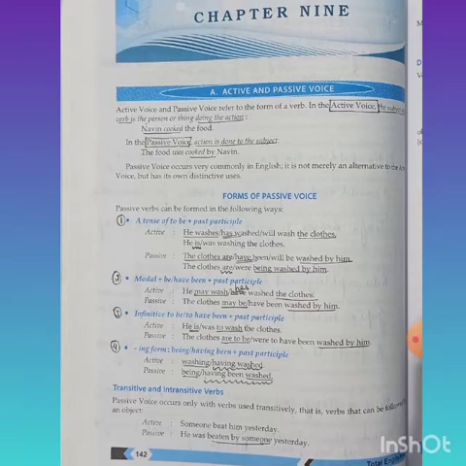Number 4: ing form, being or having been plus past participle. Active, washing will change to being washed. Having washed will change to having been washed. Children, passive voice occurs only with verbs used transitively, that is, the verbs which are followed by an object. Look at the example. Active, we have someone beat him yesterday. What is the passive? He was beaten by someone yesterday.